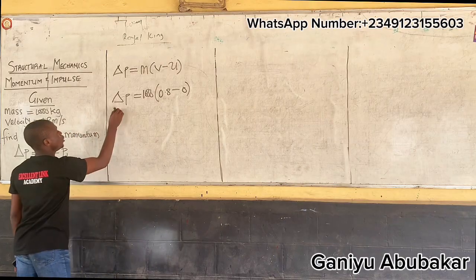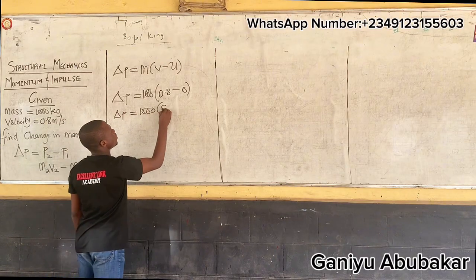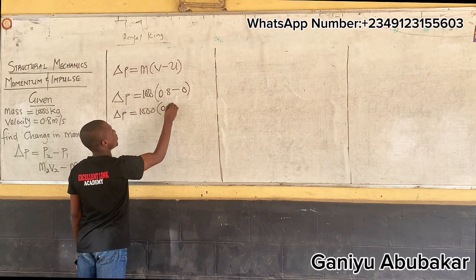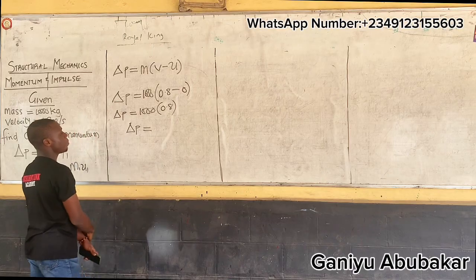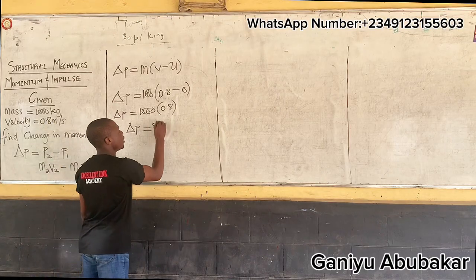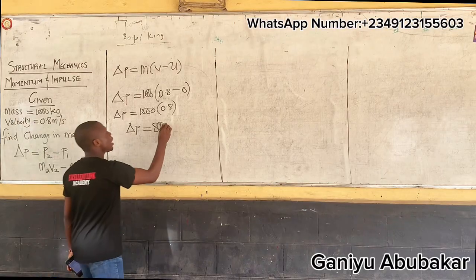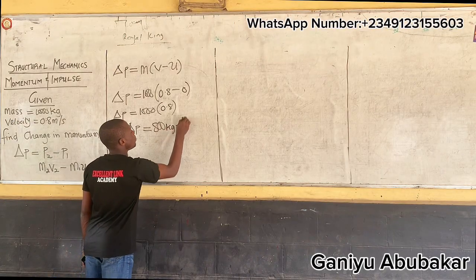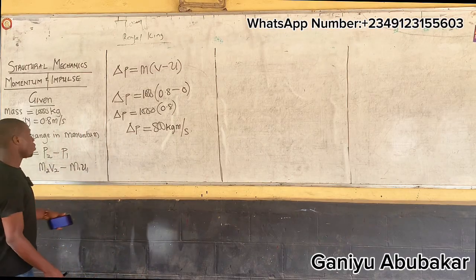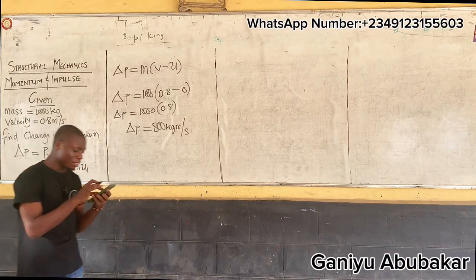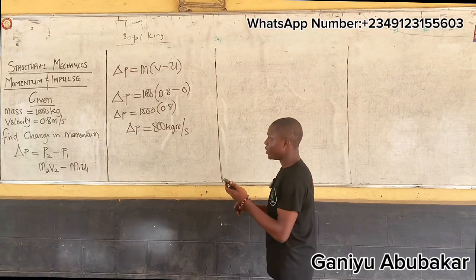So from here, change in P will be equal to 1,000 into 0.8, which is 800. The unit is kilogram meter per second. This is your momentum concept, Abby. So I'm done with question A. Is it correct? Yes. Let's do question B.